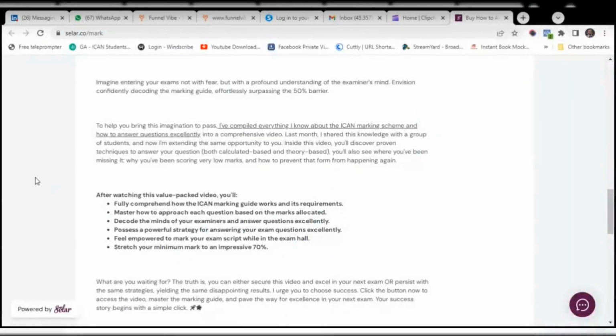I want you to imagine yourself having the secret strategies and techniques to answering ICAN examination questions. Picture yourself in examination, knowing exactly what your examiner wants from you and giving it to them exactly the way they want it. Alright. So I've observed in my experience that a lot of students fail, not necessarily because they do not understand examination questions, but they do not know how to present. So presentation is one of the major pitfalls why a lot of students fail. That's one. Another part is a lot of students do not understand the requirements of the examiners.